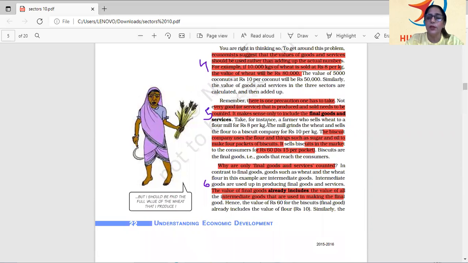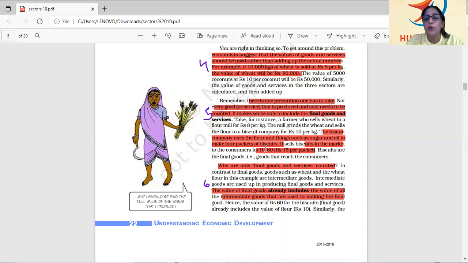For instance, a farmer sells wheat to a flour mill for 8 rupees per kg. The mill grinds the wheat and sells the flour to a biscuit company for rupees 10. Then the biscuit company uses the flour and things such as sugar and oil to make packets of biscuit, and it sells the biscuit in the market to a consumer for rupees 60. So here rupees 60 is the final value.